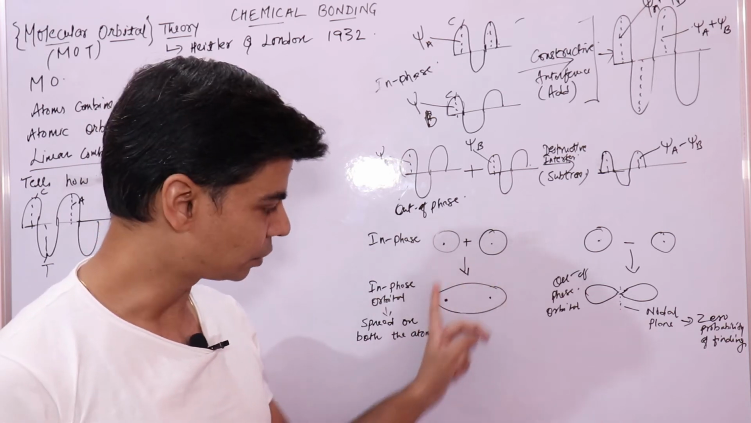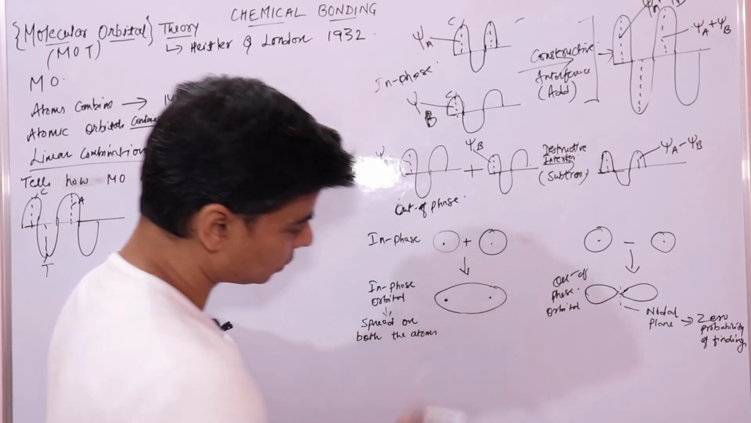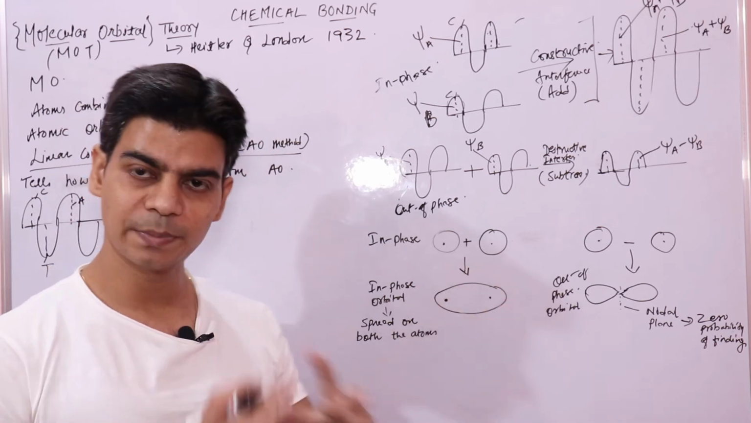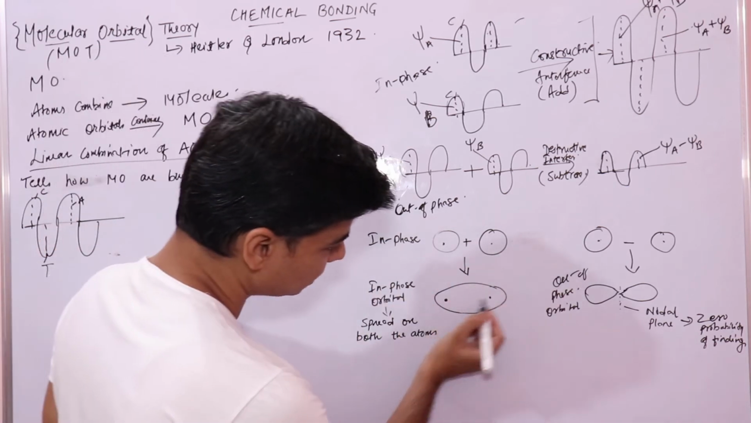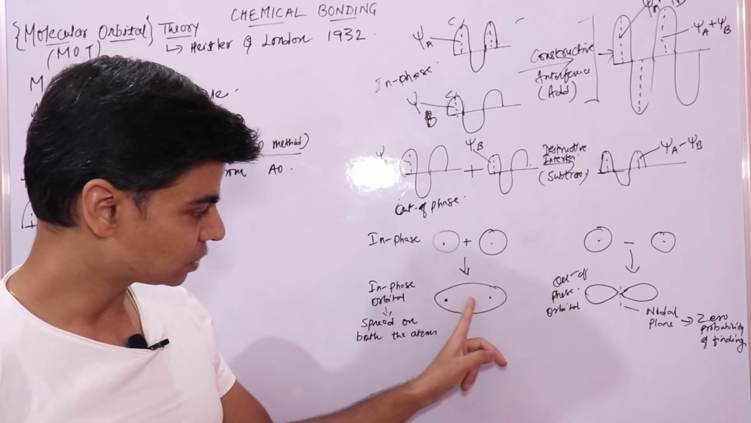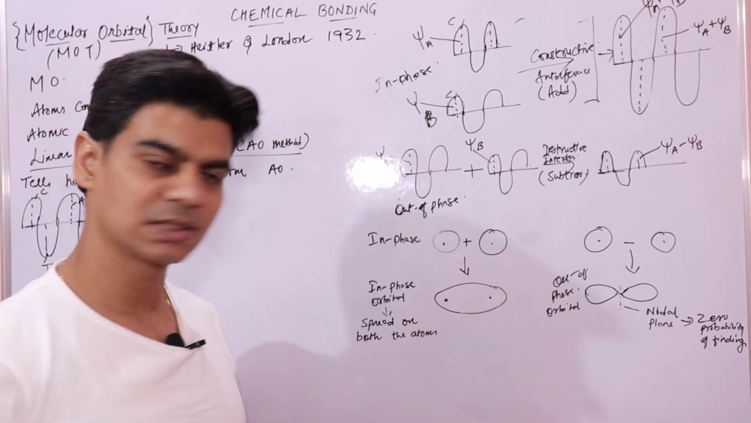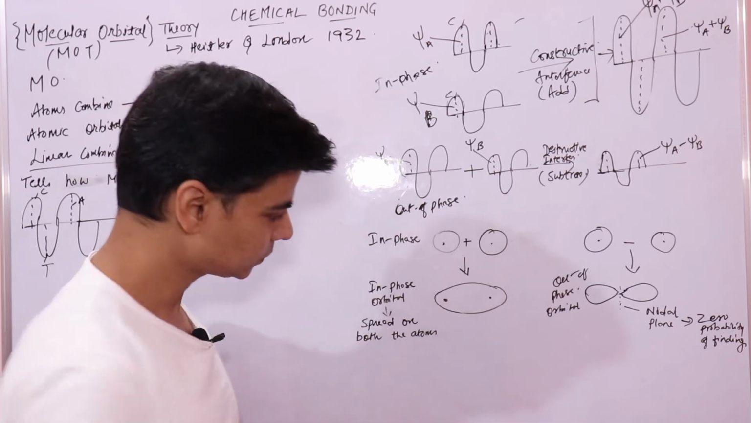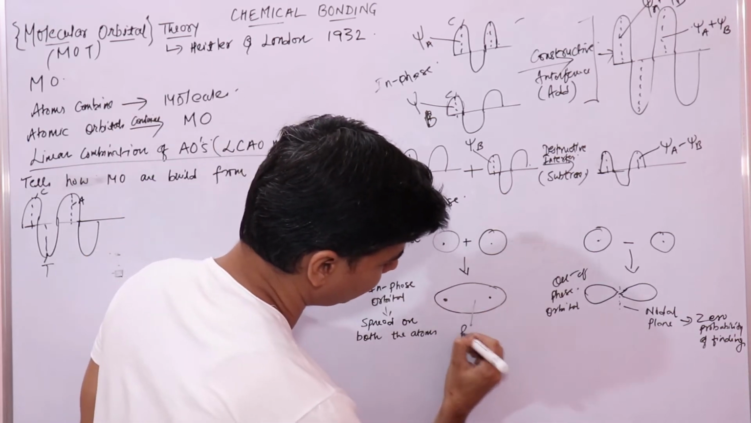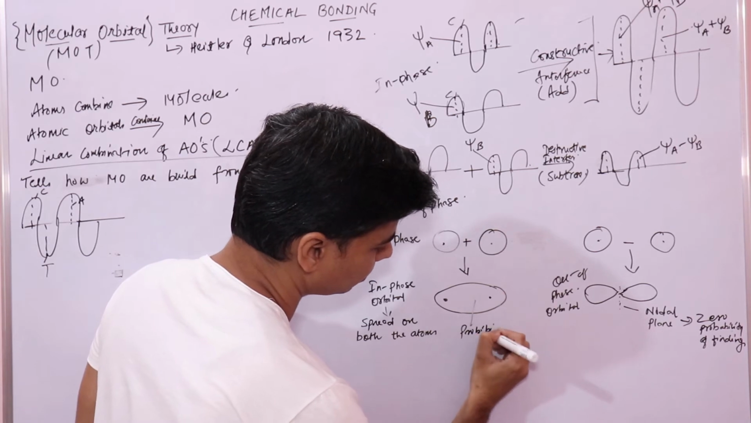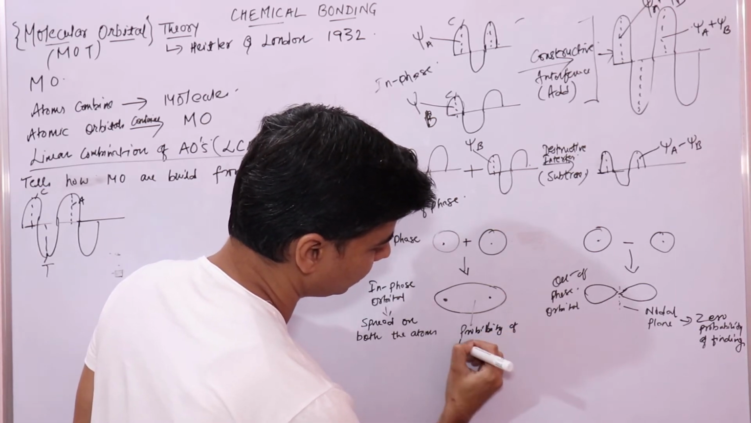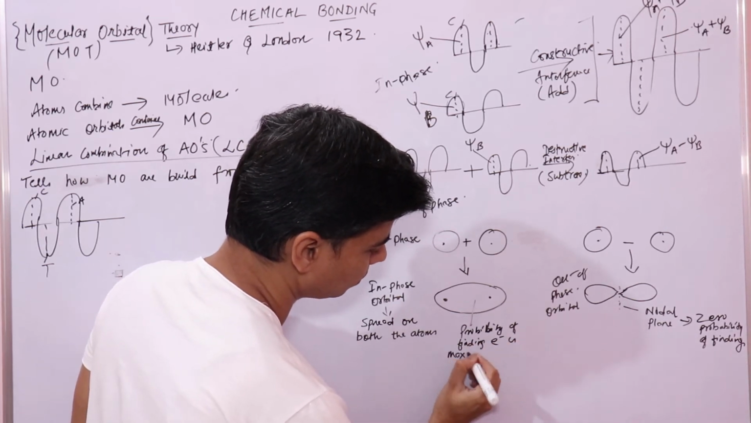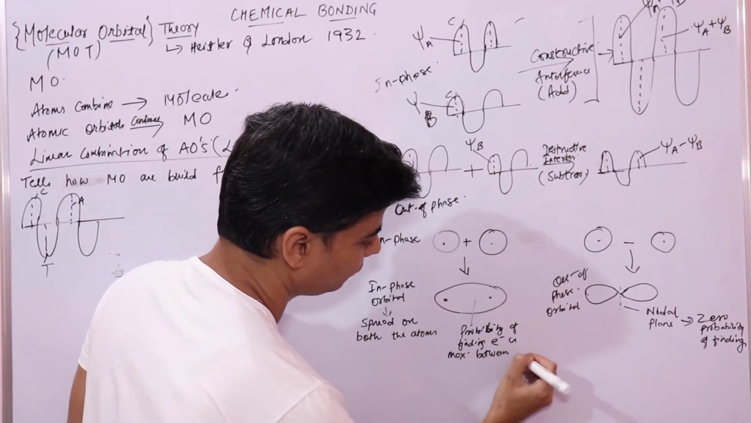So when these two atoms combine and you add electrons to this molecular orbital, the probability of finding the electron would be maximum, right? Because this is a bigger orbital, so now electrons have more space to move. Since this is a bigger orbital, in this in phase orbital the probability of finding the electron is maximum between the nuclei. These represent the nuclei of the combining atoms, right? So here the probability of finding electron is maximum between nuclei.